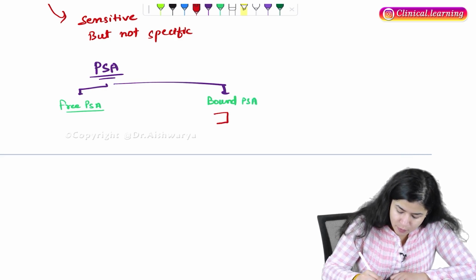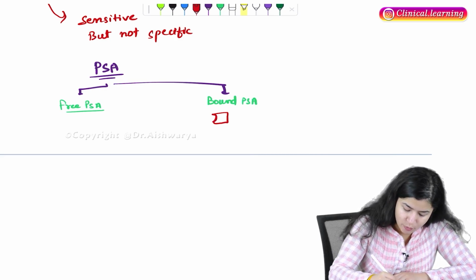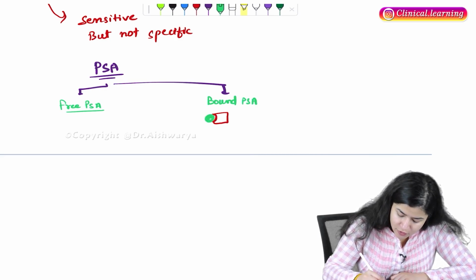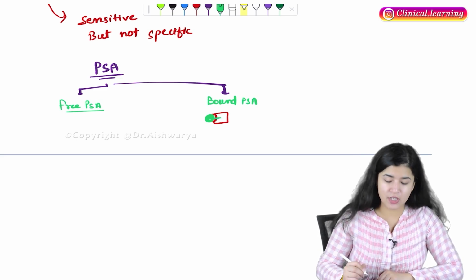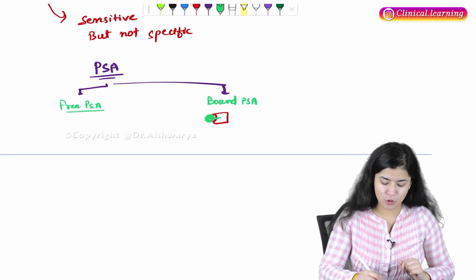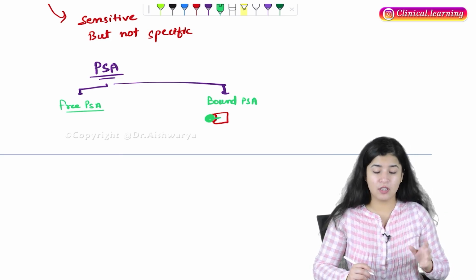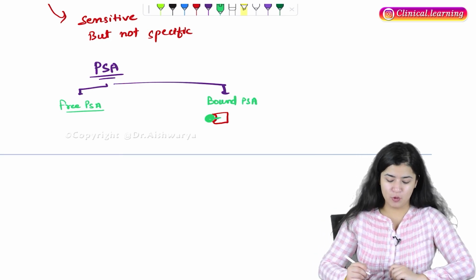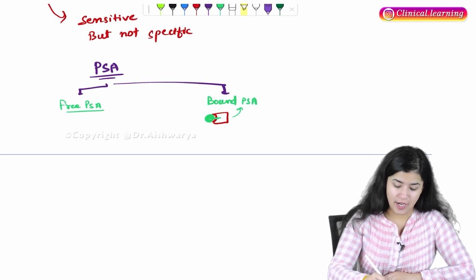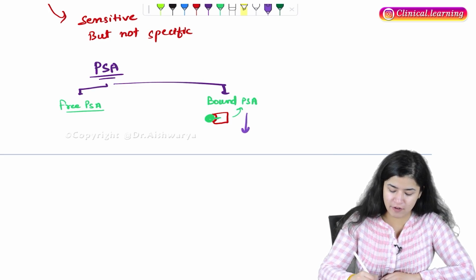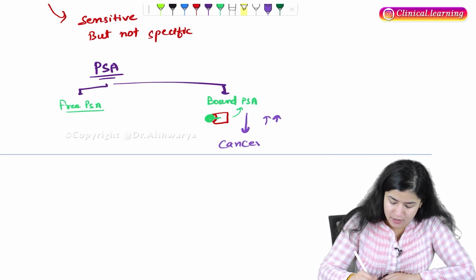See, this prostate specific antigen is present in the bound state with a protein, with albumin. So we call it bound PSA. Generally this bound PSA level is increased in case of cancer.